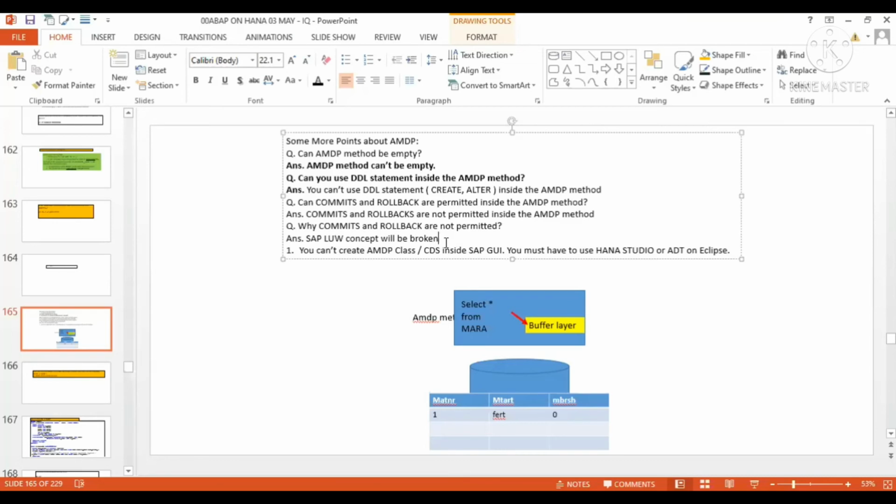There are two types of LUW basically, SAP LUW and DB LUW. The combination of multiple DB LUWs forms the SAP LUW. If you are going to use commits and rollbacks, your SAP LUW concept will be broken, and there will be inconsistency, disintegrity.